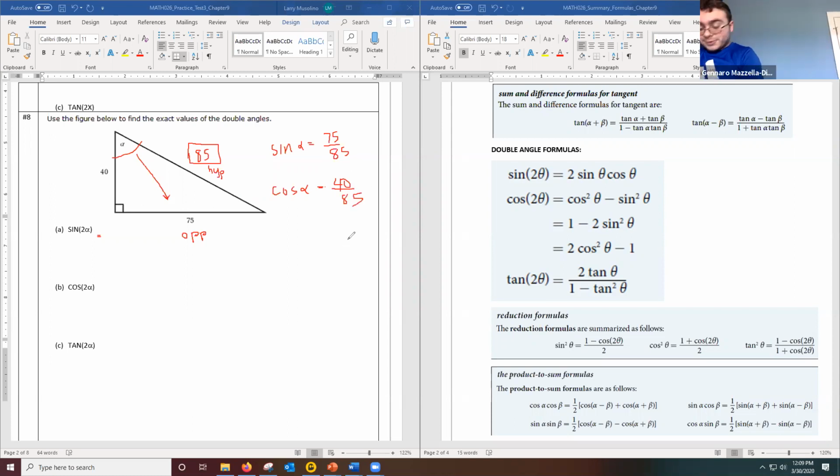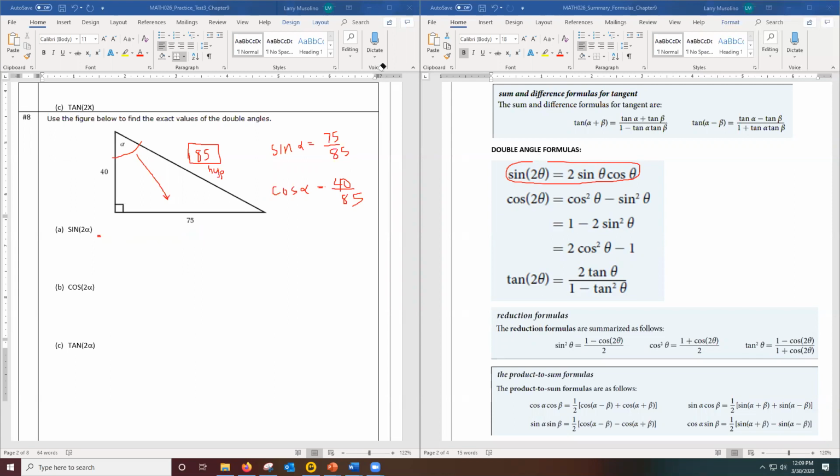Cosine, it says 2 alpha. So now we want to figure out sine 2 alpha. Well, I'm going to come over here to this formula that says to figure this out, I'm going to use the formula 2 sine alpha cosine alpha.